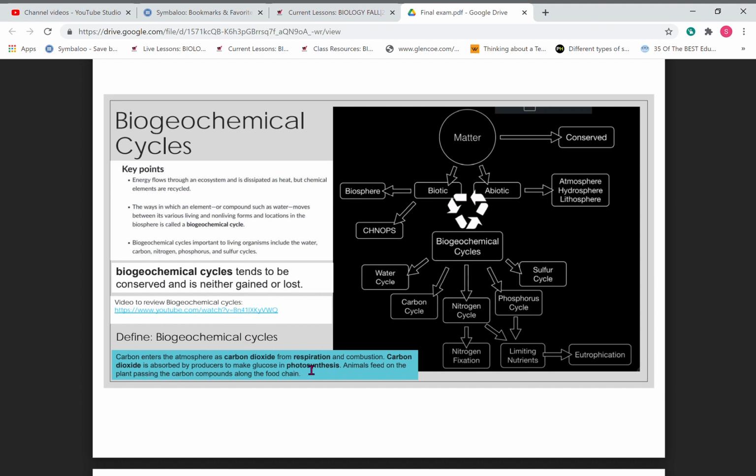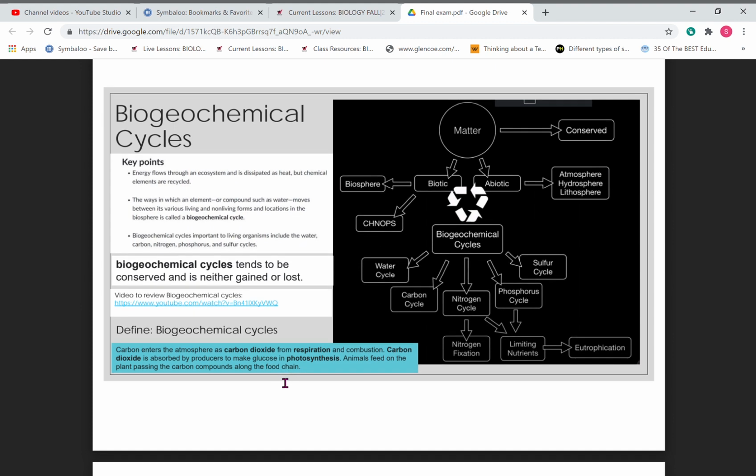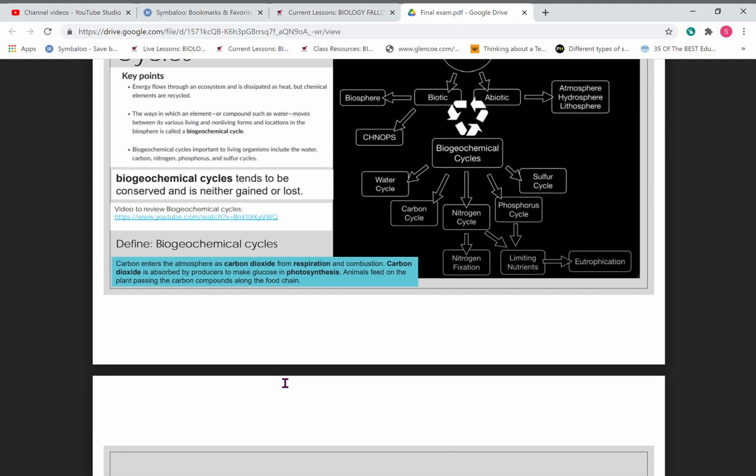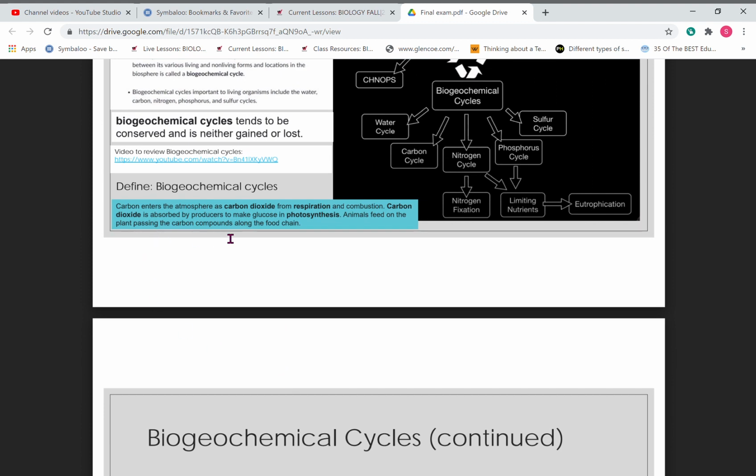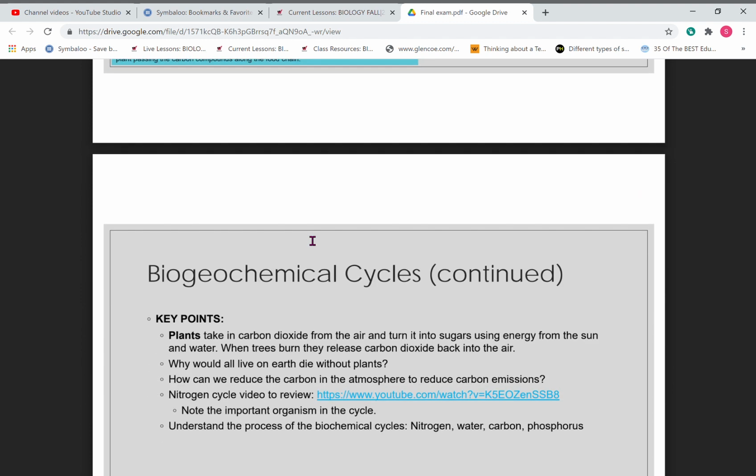Carbon enters the atmosphere through carbon dioxide from respiration and combustion. Carbon dioxide is absorbed by producers to make glucose in photosynthesis. Animals then pass carbon dioxide along the chain.